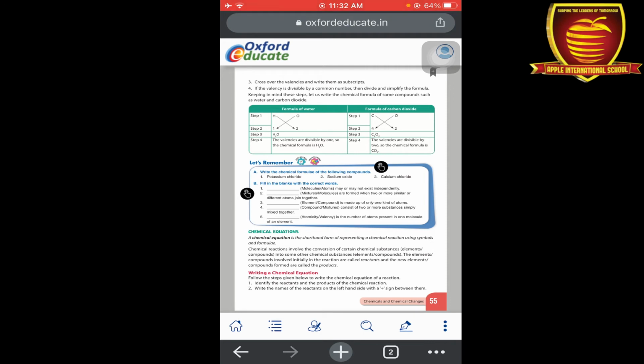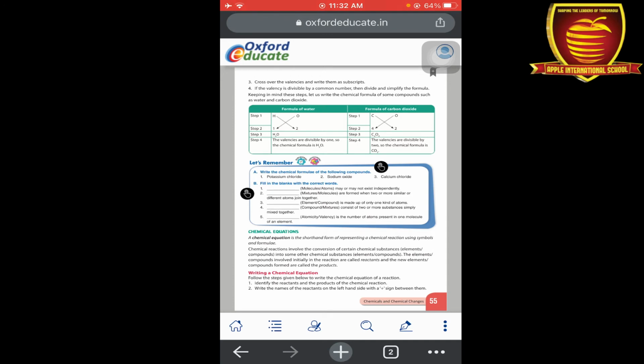Okay, so in chemical reactions, firstly it is divided into two sides, right side and left side. The left side is known as the reactants, whereas the right side is known as the products. Means when reactants combine together, they form a new substance. As we all know, when two or more substances mix together, they form a new substance.